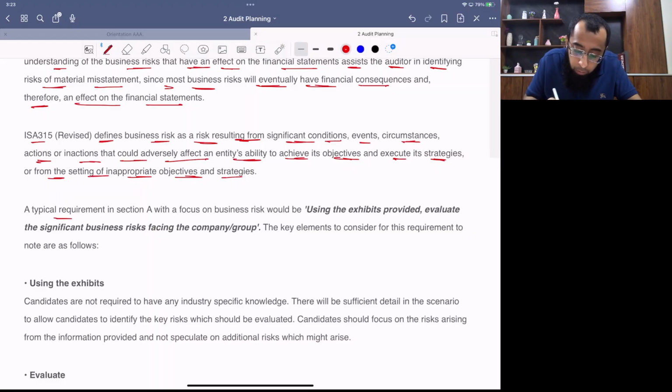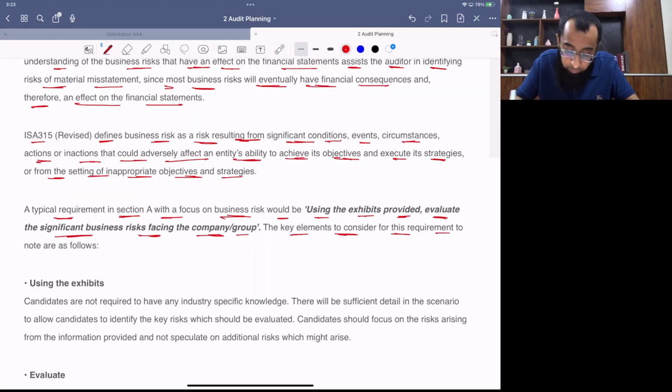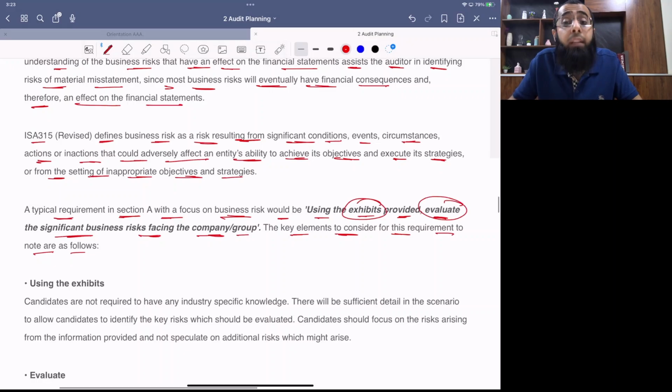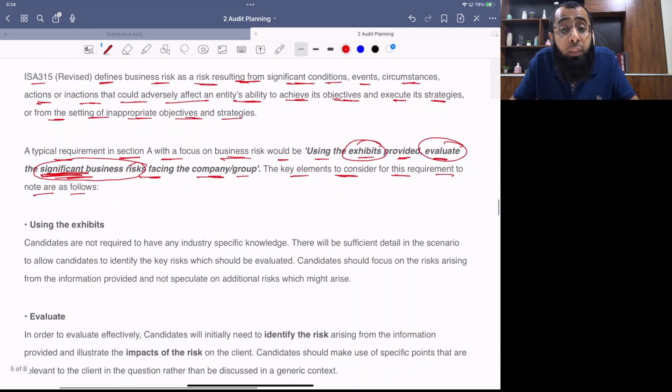A typical requirement in Section A with a focus on business risk would be: using the exhibits provided, evaluate the significant business risk facing the company or group. The key elements to consider for this requirement are as follows. You have to use the exhibits, you are not required to use external information. You have to evaluate the risk, you have to look at the factors which increase the scale of the risk, and you just have to focus on the significant risks, ones for which examiner has done sufficient discussion in your